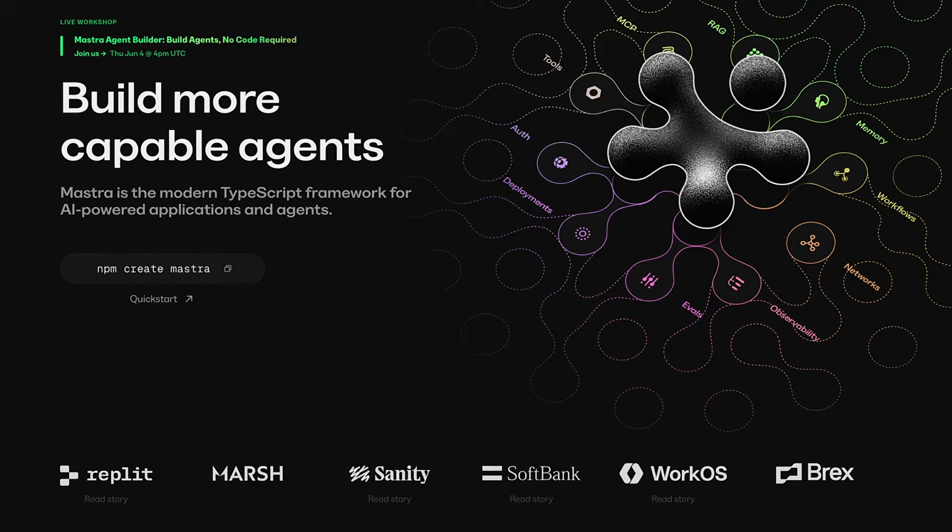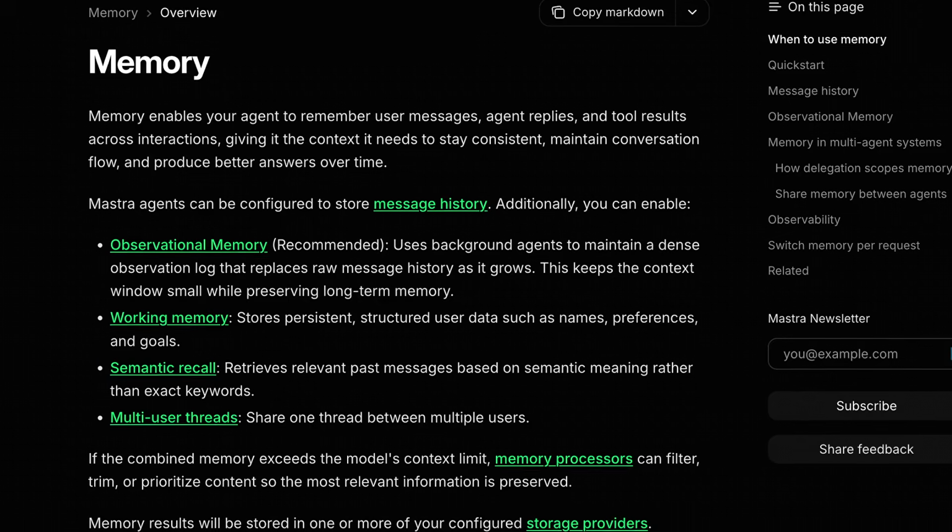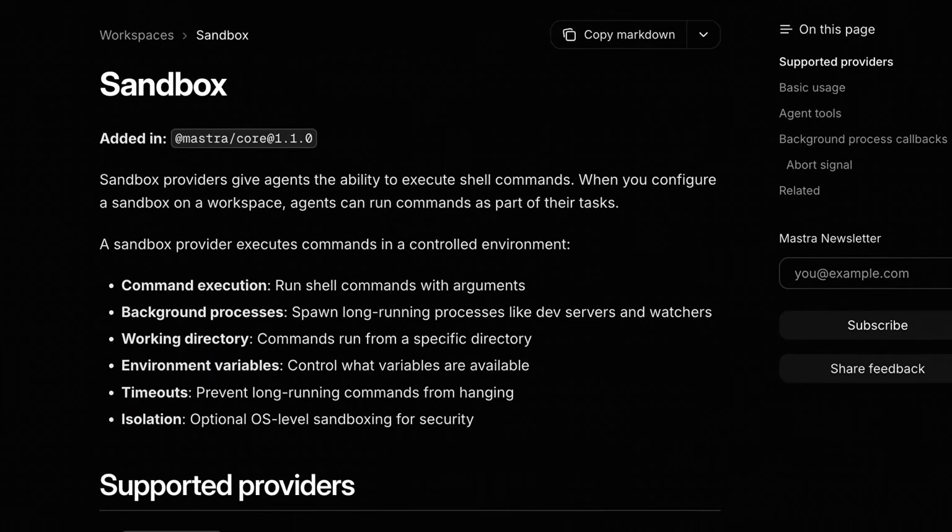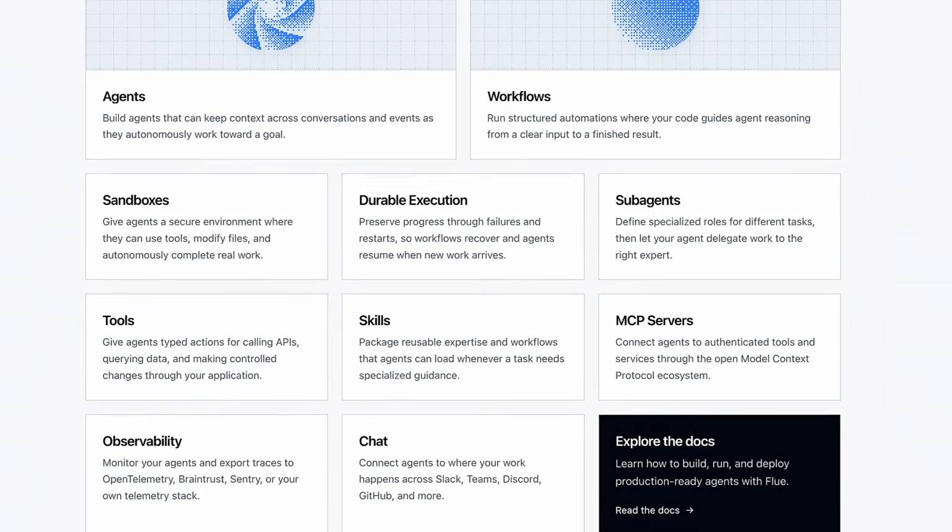But how does this compare to another open source AI agent framework like Mastra? Well, the last time I used Mastra was when I made this video, which you can pause this video and go and watch if you want a refresher on what it is. But when I did use it, you still had to manually set up the sessions, the memory, the sandbox, and tool loading yourself. It was much more of a granular step-by-step process, and I'm not sure if that has changed to become more simple, but I think the approach that Flue is taking is completely different. It's more of a harness-first approach and assumes that you're going to be using these features from the get-go.